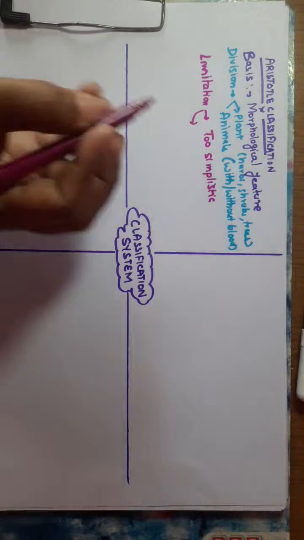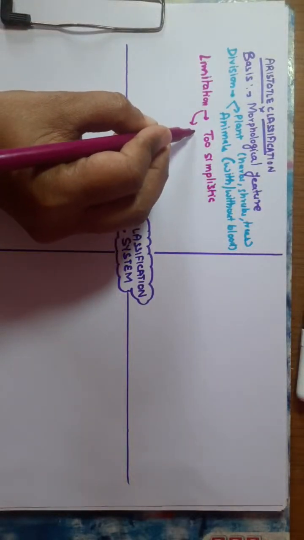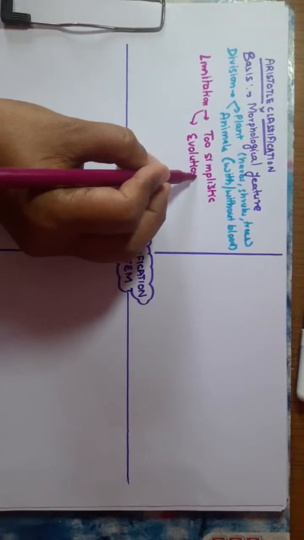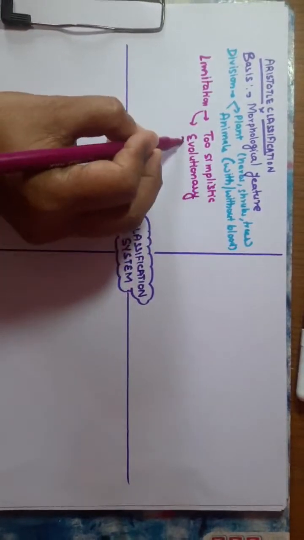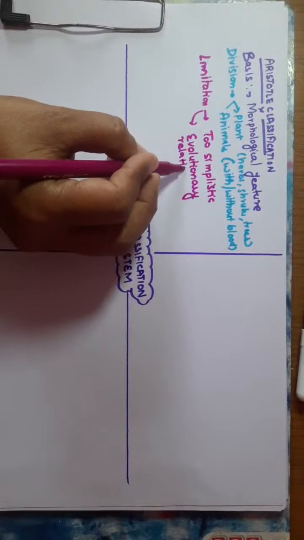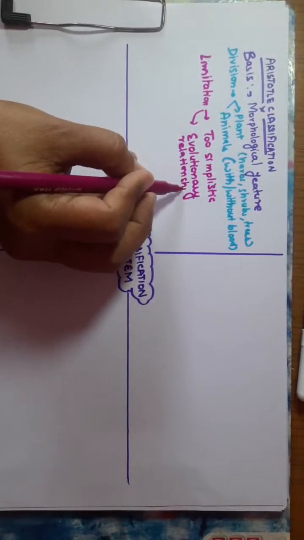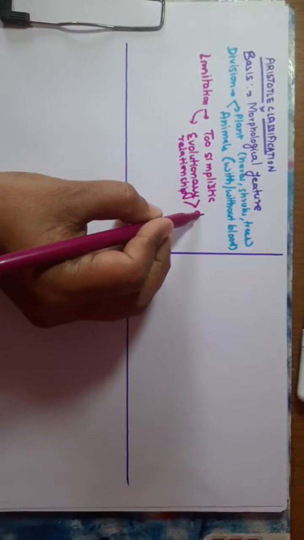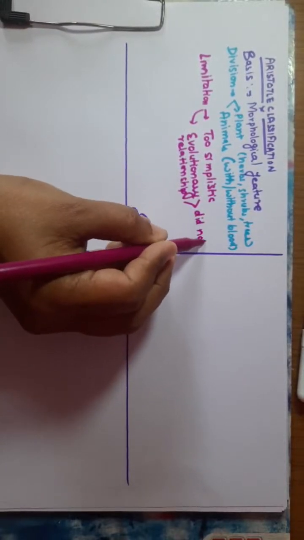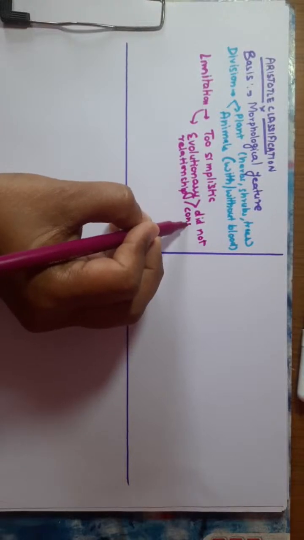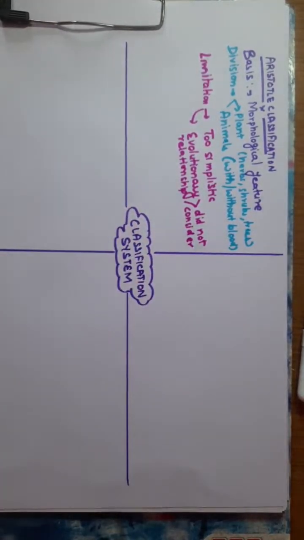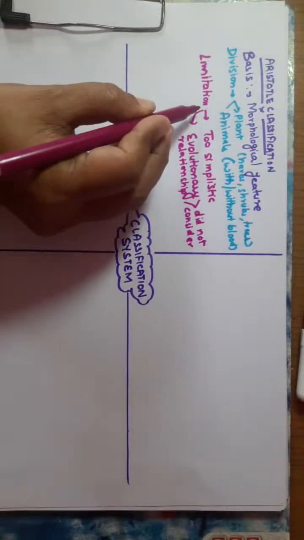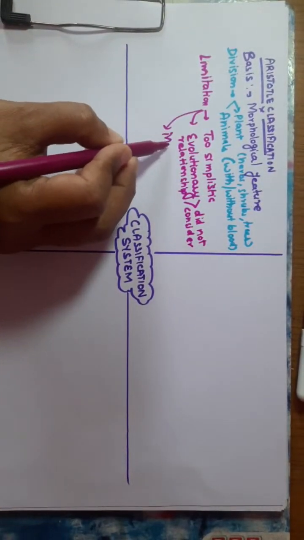Second, it does not account for evolutionary relationships. And what about the microscopic organisms? There is no arrangement for the microscopic organisms.